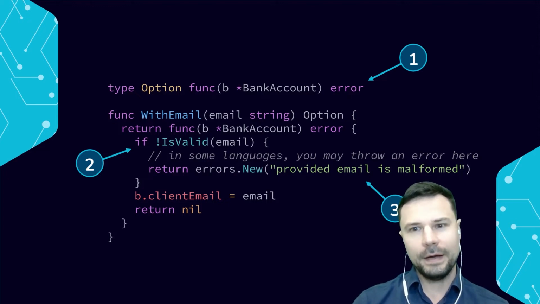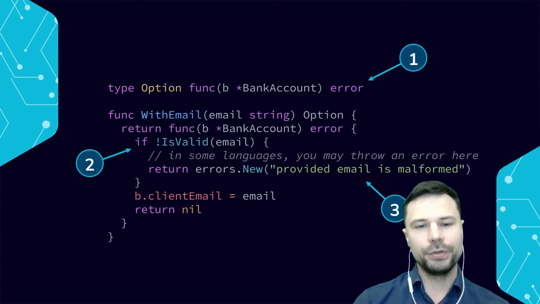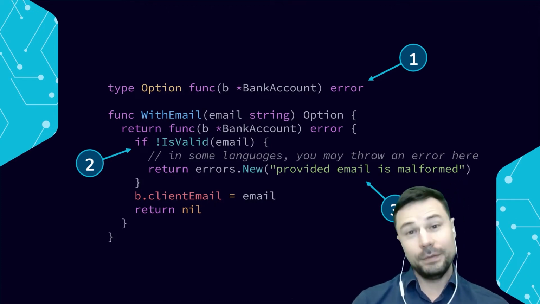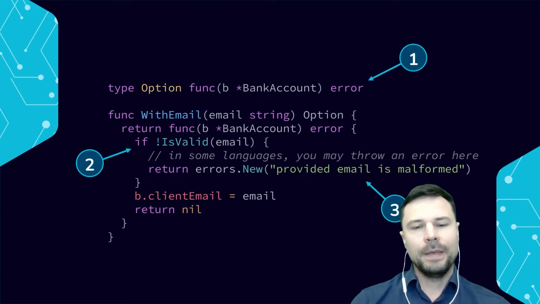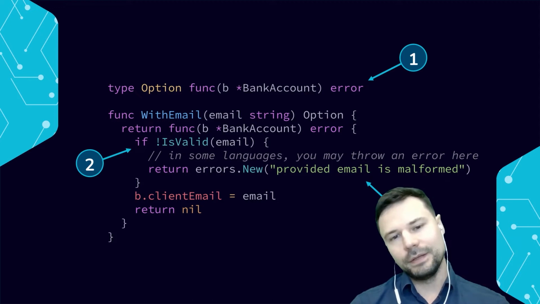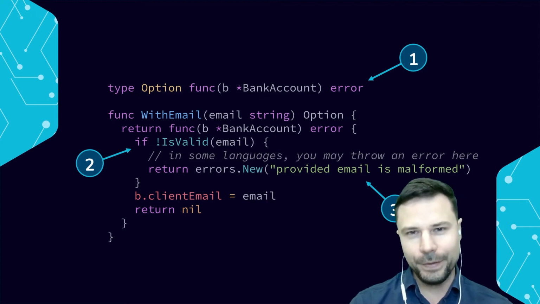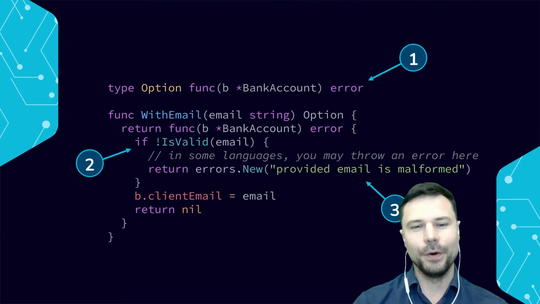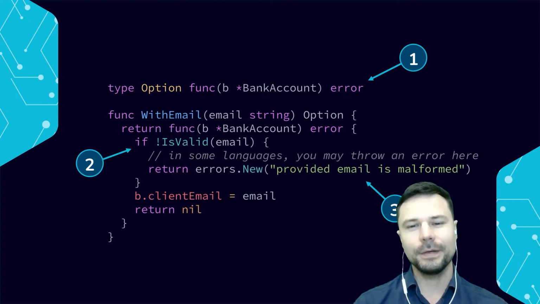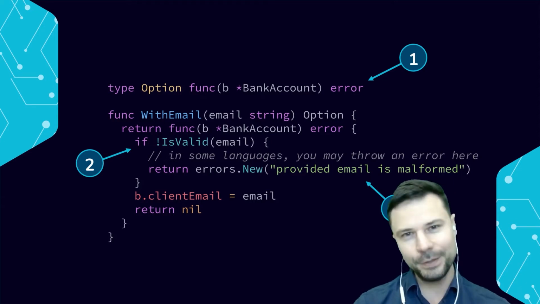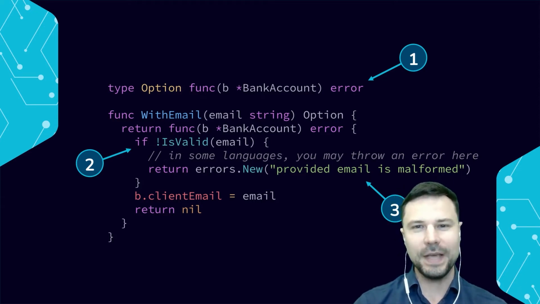So once we have added this capability, now when we create our option with email, we will return the same closure, but this time it has the capability of checking for errors, and we will validate the email inside the closure, for example, by using a regular expression, and return an error if it doesn't validate. In some languages, we can just throw an error. That's just a style question, right? Go returns errors as values. I think that's better, but throwing is also an option. The point is that this will translate into other languages nicely. This is just an example.